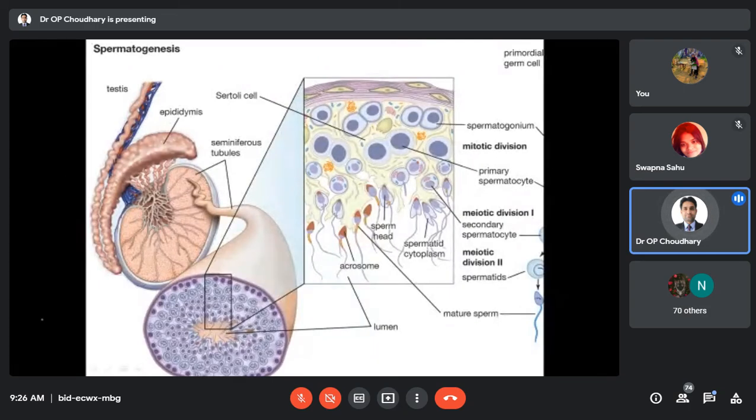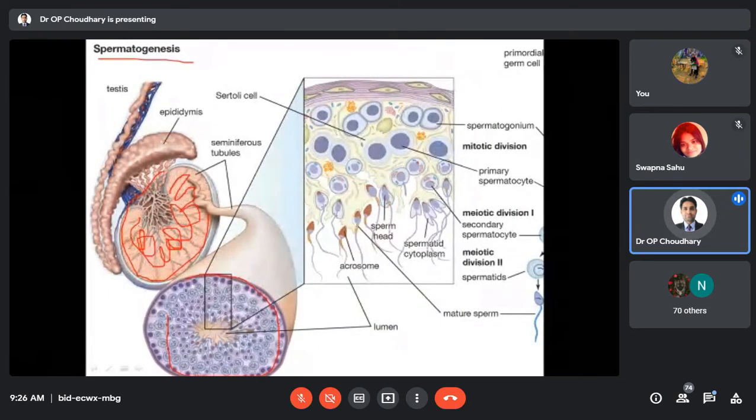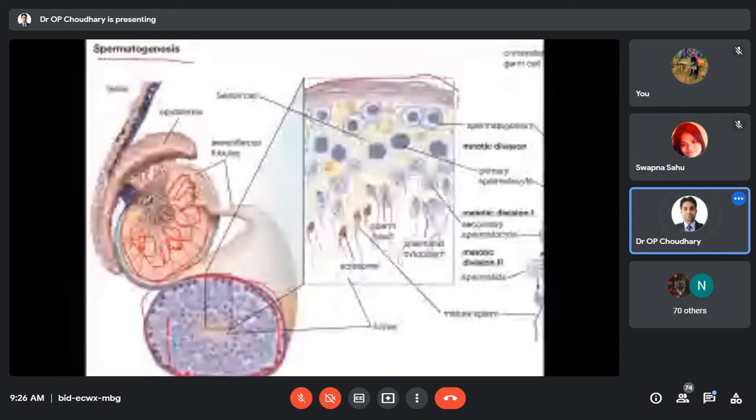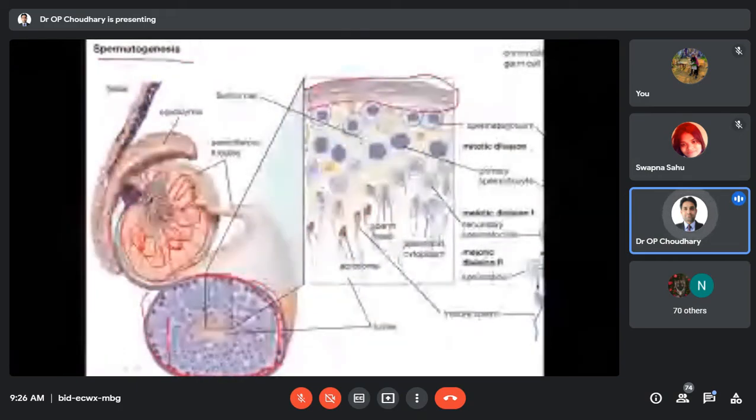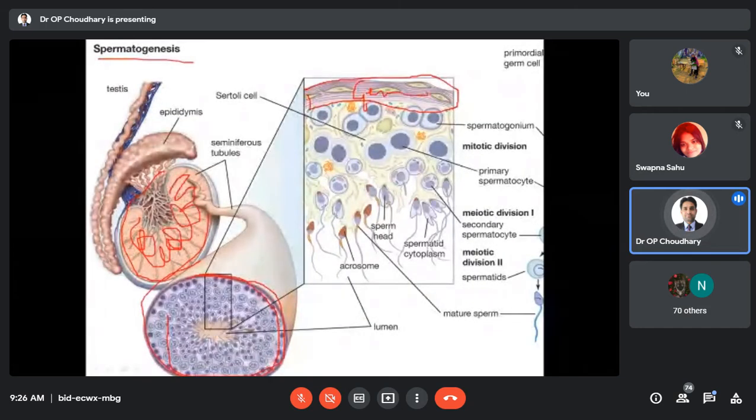Then you can see here, as I already told you, spermatogenesis occurs in the testicles. This is the seminiferous tubule, because each testicle is usually formed by a coiled structure called the seminiferous tubule. This is the dissected version of the seminiferous tubule. This is the basement membrane of the seminiferous tubule. It is also called the germinal epithelium.